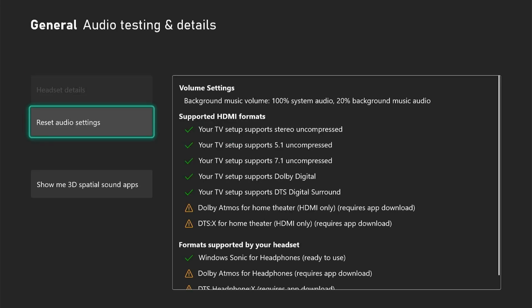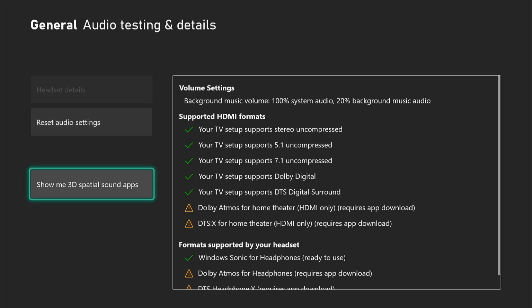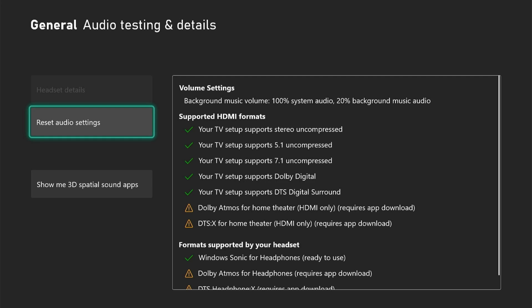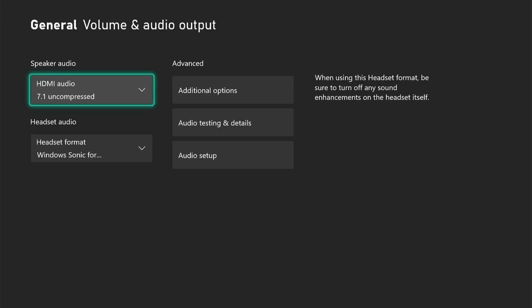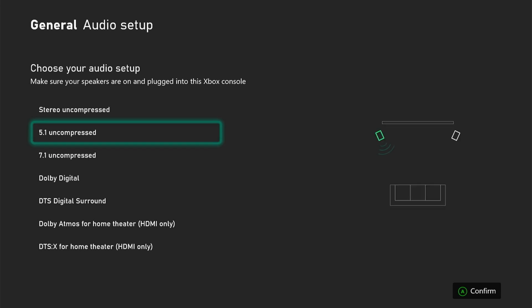Once we have set the correct audio configuration, we will proceed with an audio test. If you get lost, you can reset audio settings. Next, I will show you how to check the different output options available for our console.